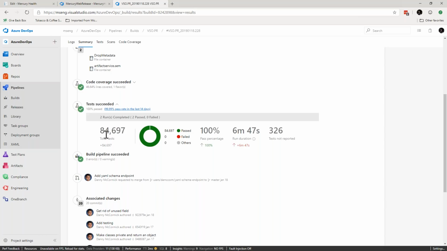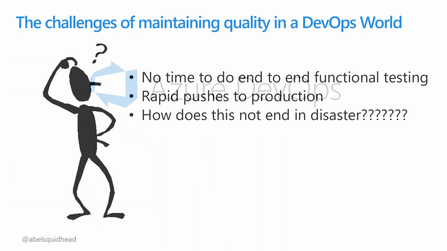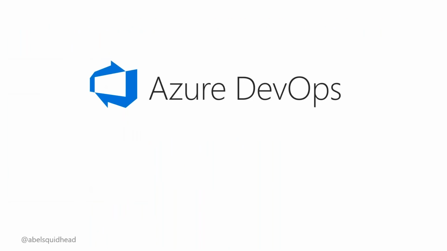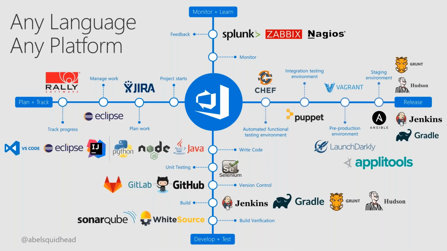Anytime somebody adds new features, guess what? They start writing more unit tests as well. This is how we are able to maintain quality in a DevOps world where we can push multiple times a day into production, right? The other thing that we do is we have a very heavy use of feature flags. And let me jump to the right slide.